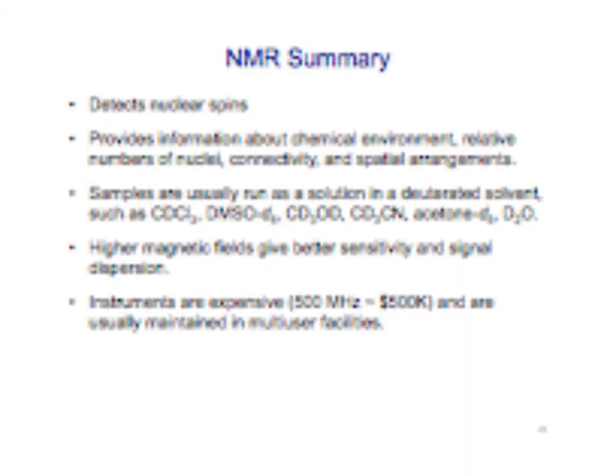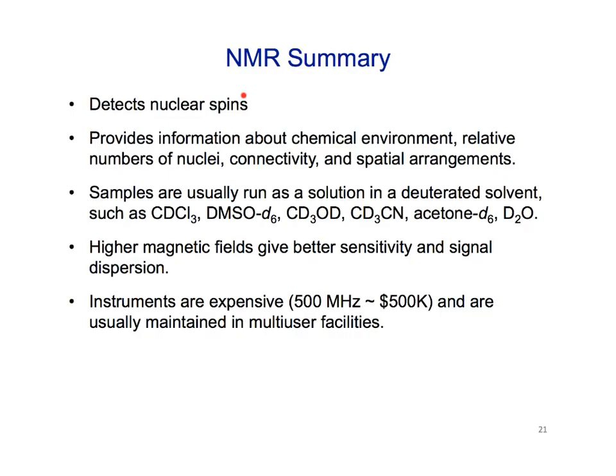Okay, so just a couple of general things. We know already that we're detecting nuclear spins. NMR tells us about the environment, the relative numbers of nuclei, the connectivities, the spatial arrangements. One thing we didn't talk about is that we usually run NMR spectra in special solvents. And those solvents all have the hydrogens replaced with deuterium.